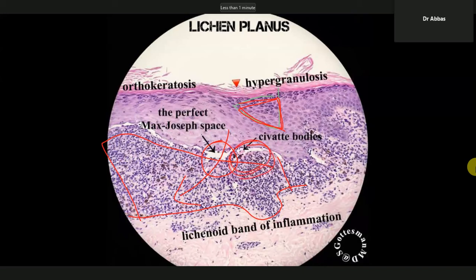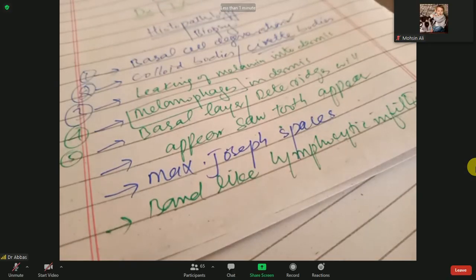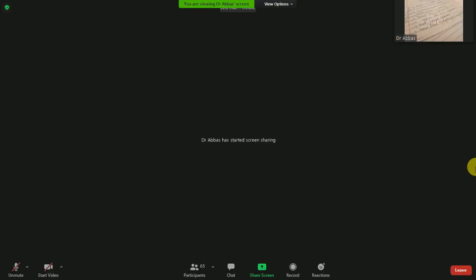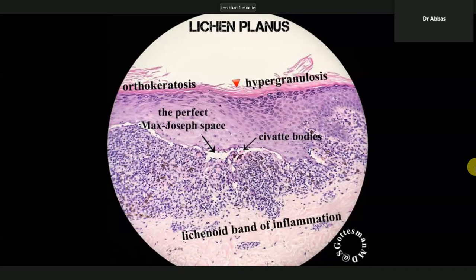And the last thing to show you is the tooth saw appearance. I want to show you the tooth saw appearance in the same image. What is the tooth saw appearance? You know normally the rete ridges are like this way. These are the normal rete ridges. But in this case, look, it is going down and then down again, and it is coming up.